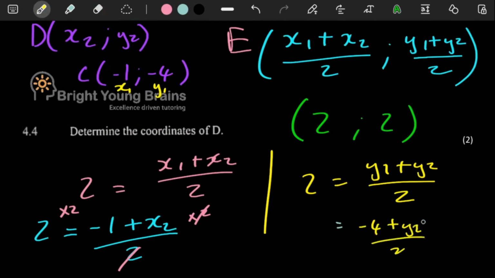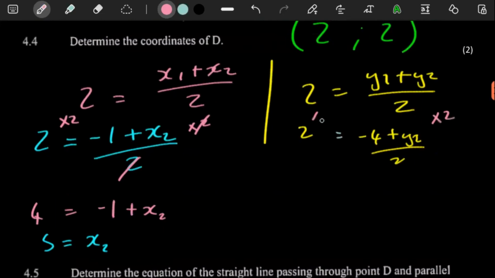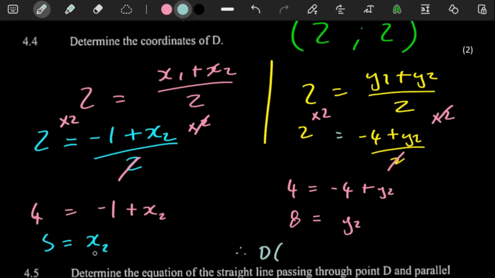And then this is over 2. We can easily multiply both sides by 2. Times by 2 here, times by 2. This is a 4. And then you have -4 plus y2. The 4 here goes over, so it's going to be 4 plus 4, which is 8. And you have y2 there. There you go. Therefore, the coordinate of D, this is your x value. This is your y value. And then you're done. So nothing crazy, nothing major. We can just keep on moving forward.